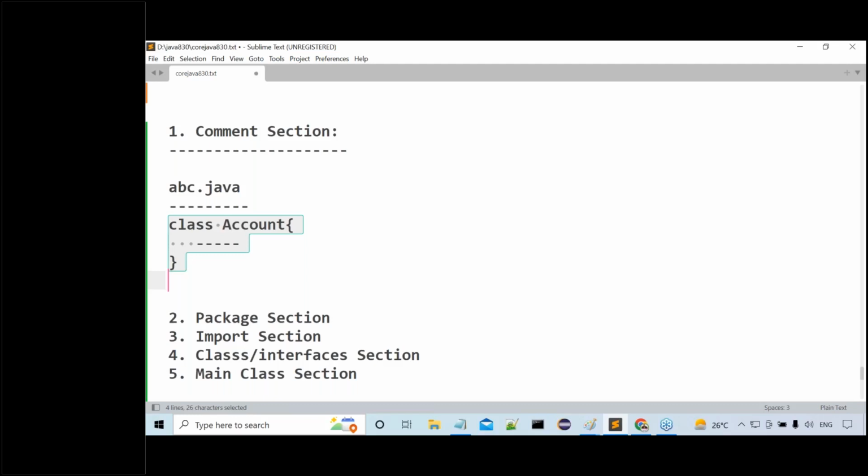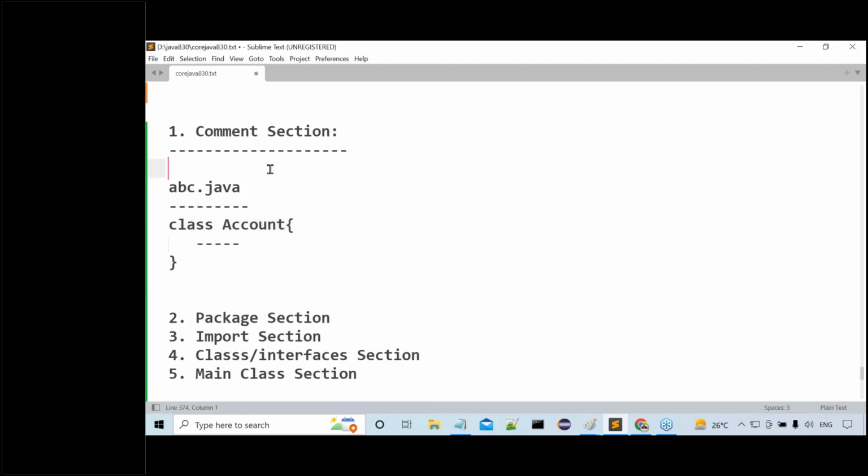Exactly. To provide some description about our implementation, about our program, we have to use the comment section. What's the point I'm telling here? To provide some description about our program, we have to use the comment section. What exactly is the description?